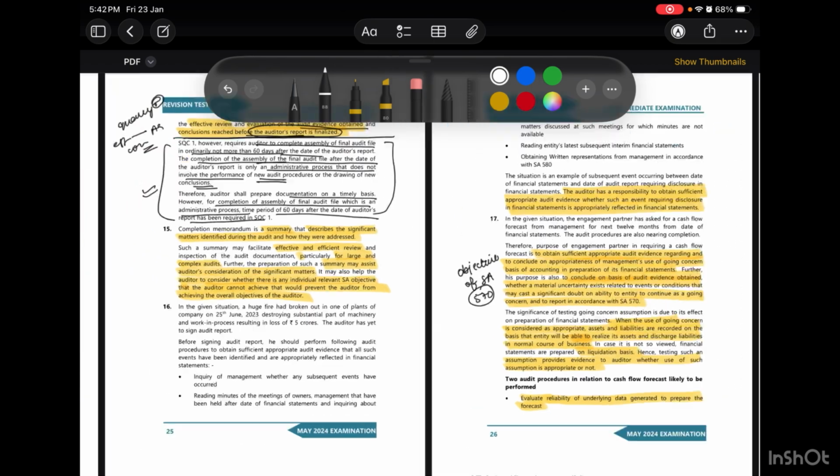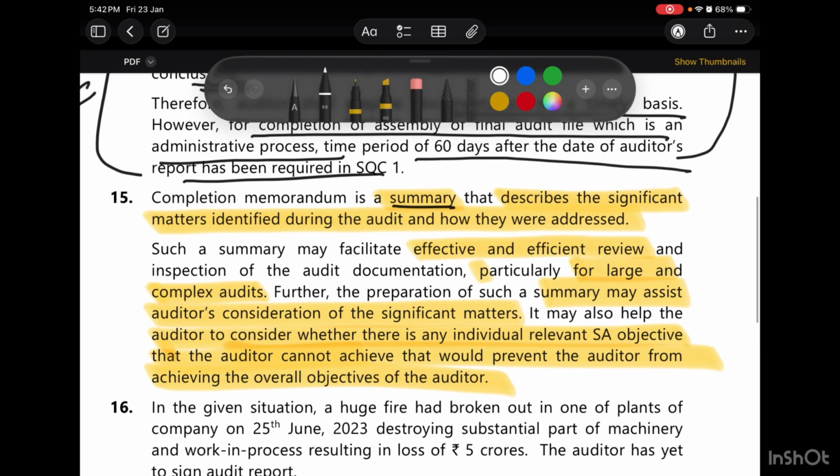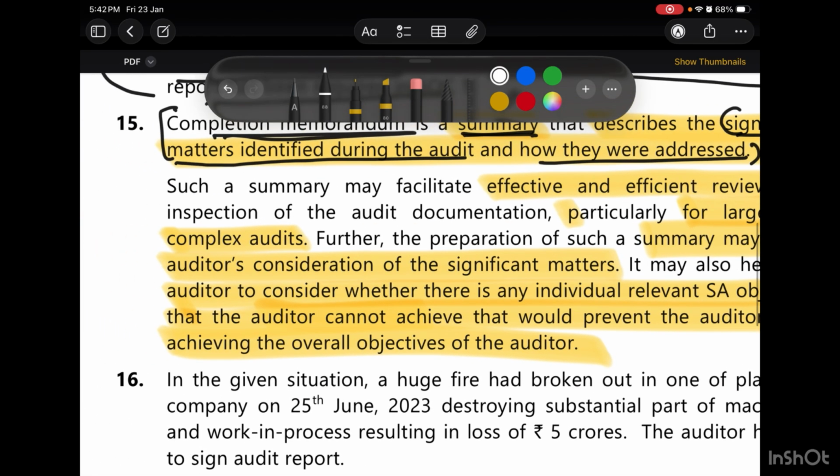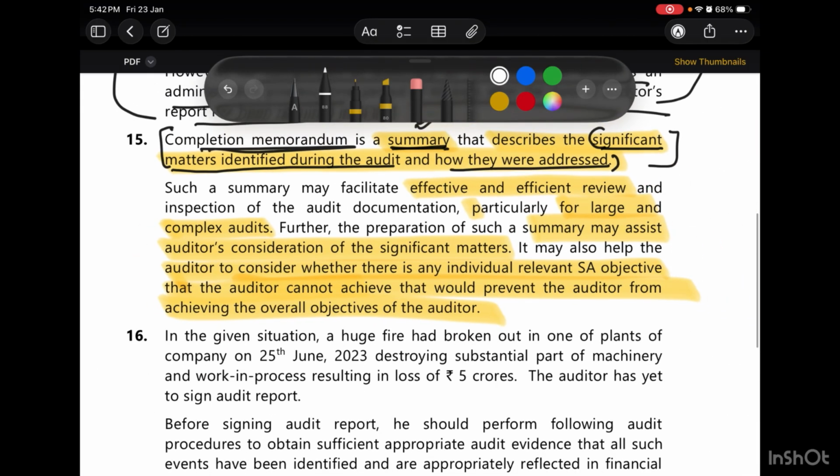So completion memorandum is a summary describing significant matters which were identified during the audit and how they were addressed. So this is one of the things that we document, that is significant matters and how they were addressed, how the conclusions were reached. So a summary of that will also be provided, and which is known as a completion memorandum. Such summary will facilitate, now we are given the importance of completion memorandum. It will facilitate the effective and efficient review and inspection of audit documentation for large and complex audit. Effective and efficient review and also inspection of audit documentation when we are having a large and complex audit.